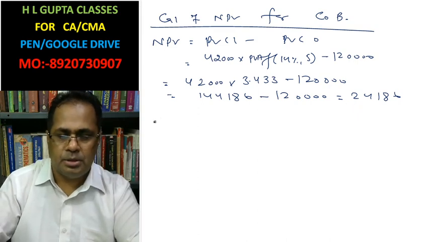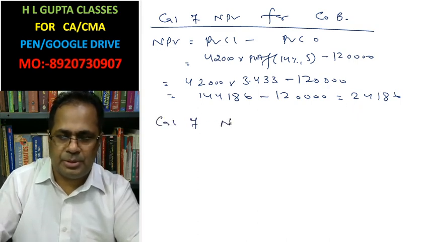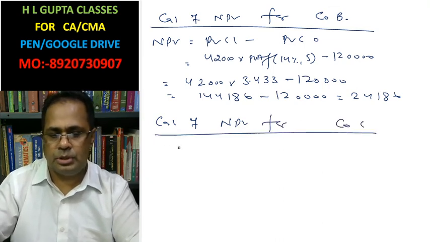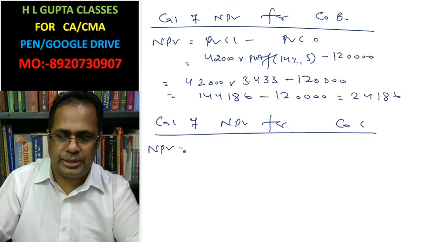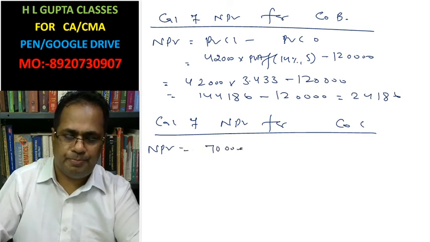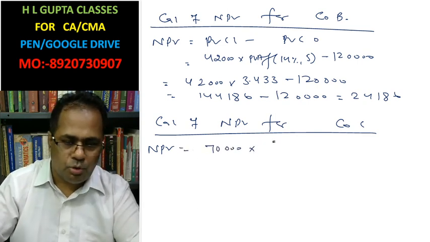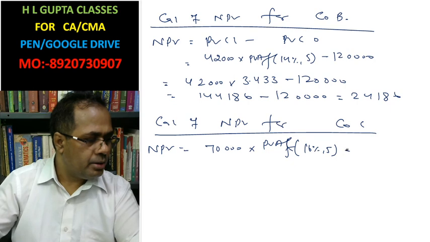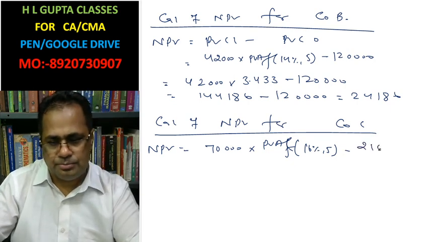Calculation of net present value for company C. Net present value equals 70,000 into present value annuity factor at 16%, 5 years, minus 2,10,000.